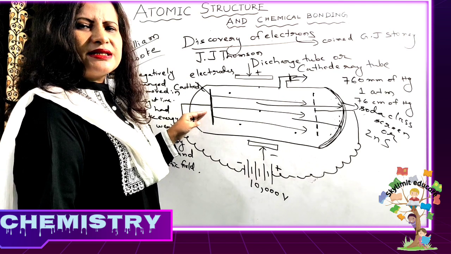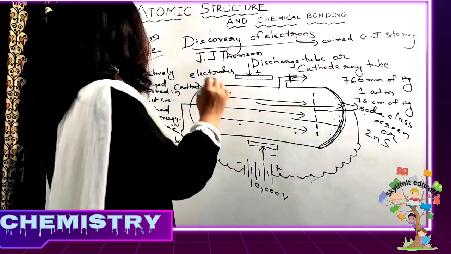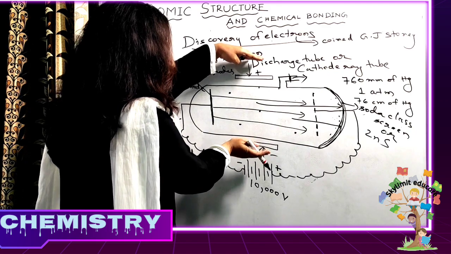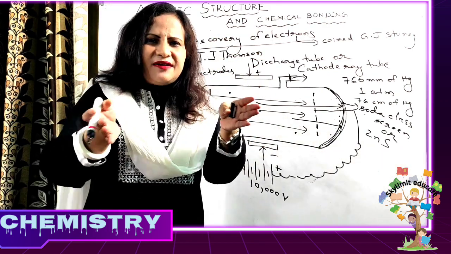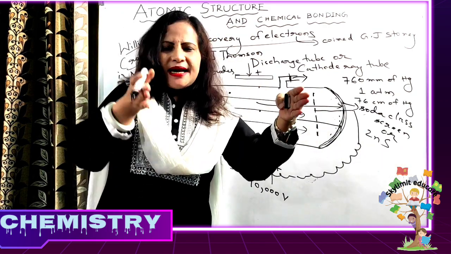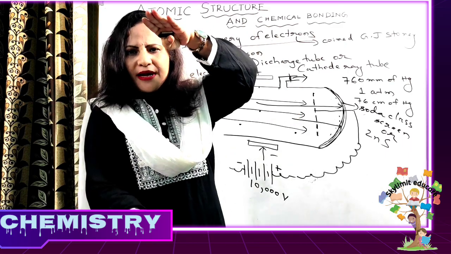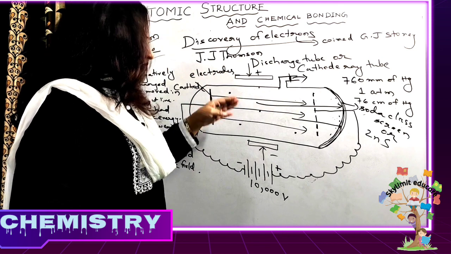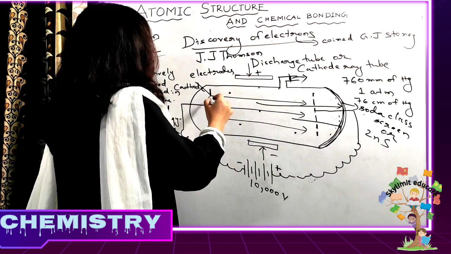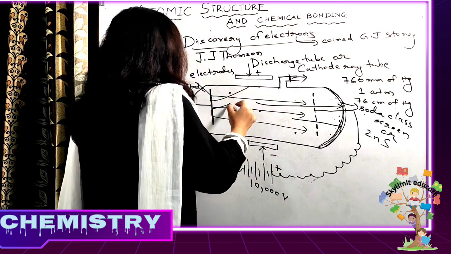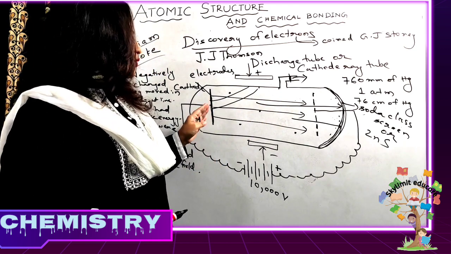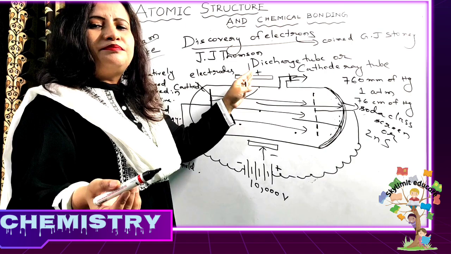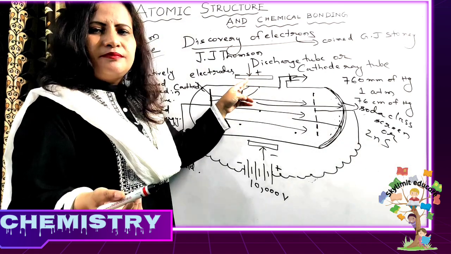Since these particles were negatively charged, when opposite fields were applied from top or bottom, or sideways, suppose this is a cathode ray tube, from this side and this side also, or from up and down also we can apply, yes or no? So when an external electrical field was applied, these particles showed deflection towards the positive field. Yes or no?